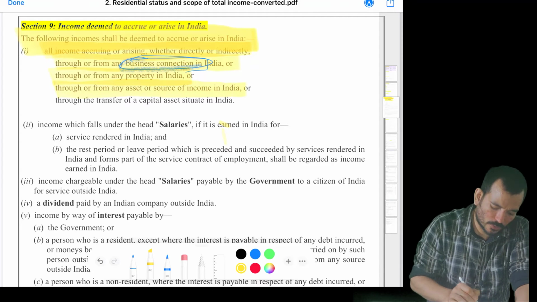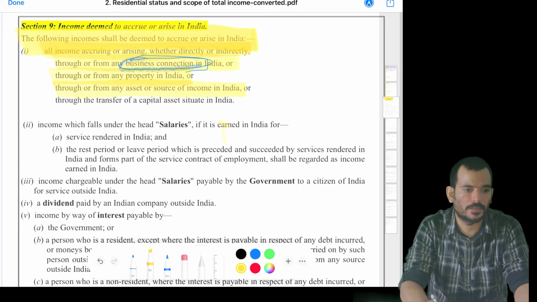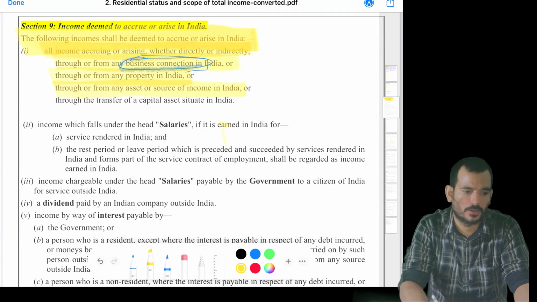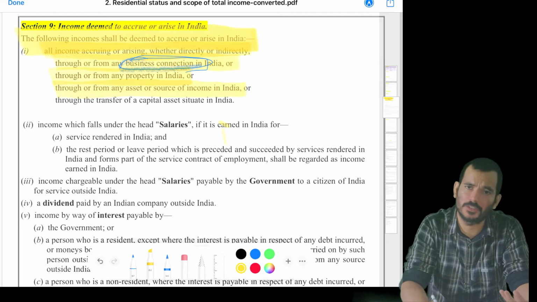Through or from any asset or source of income in India, like there is a building, there is a hotel, or there is some company, there is a source of income, right? The moment there is a source of income which is situated in India, it is deemed to be accrued in India.